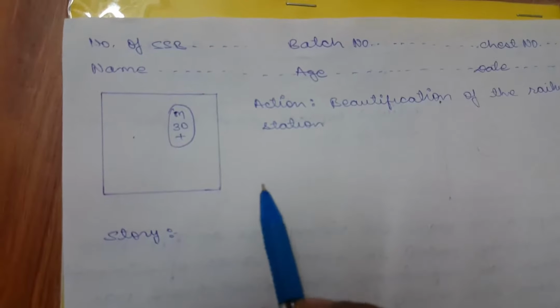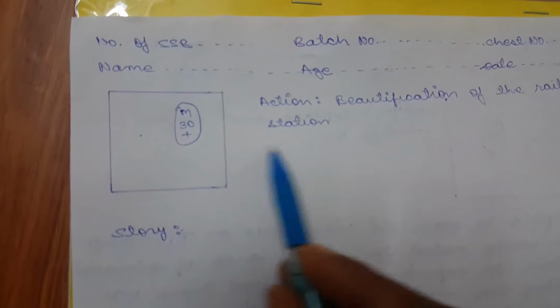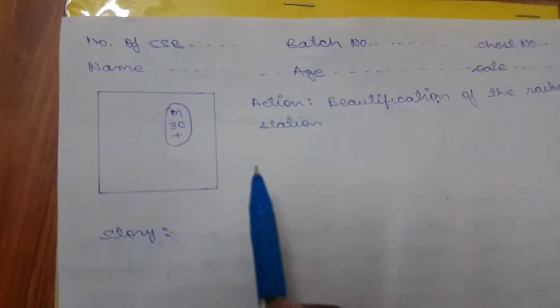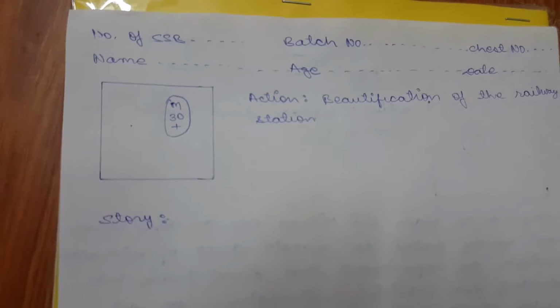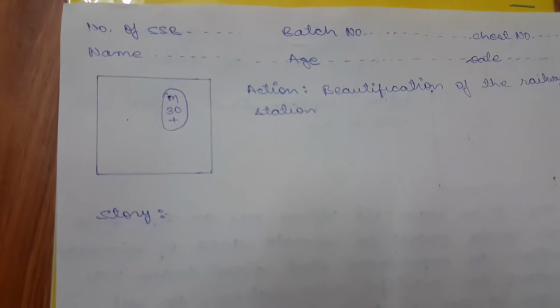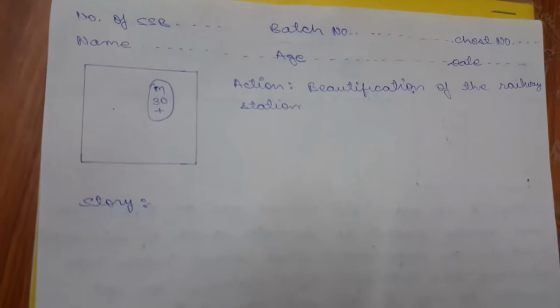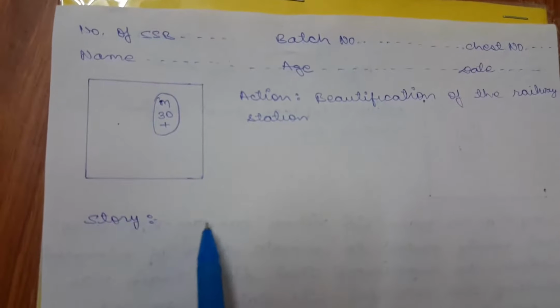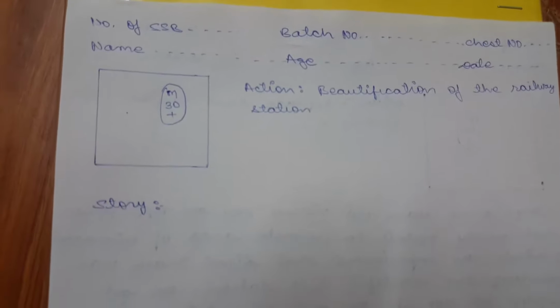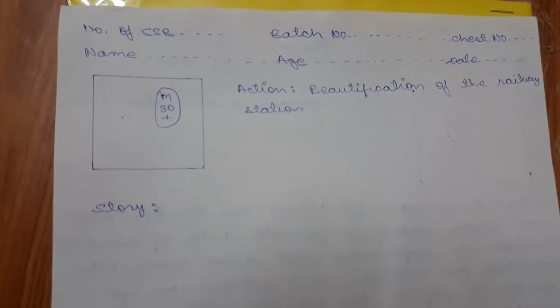Sometimes people make a mistake and start writing from elsewhere. That's the wrong method. It shows you are not fully concentrated and your mind is moving somewhere else. You have to start your story from here itself, and if your story does not finish by the last line, then you can use the other side of the page as well, as instructed to you.